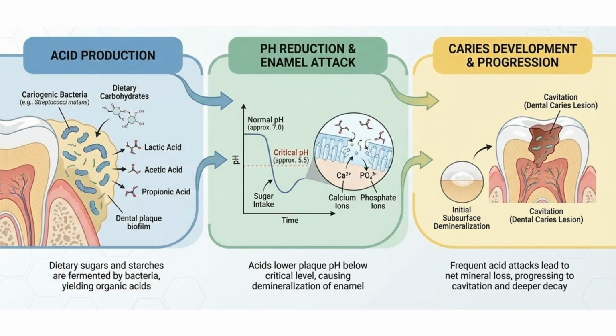Acids produced by bacterial fermentation of dietary carbohydrates, especially lactic acid, cause localized demineralization of tooth structure when retained against enamel by dental plaque. The amount and type of acid produced depend on the carbohydrate source, bacterial species, and environmental conditions within plaque.